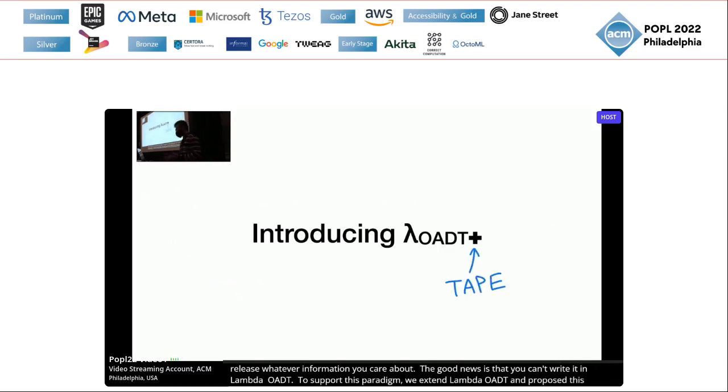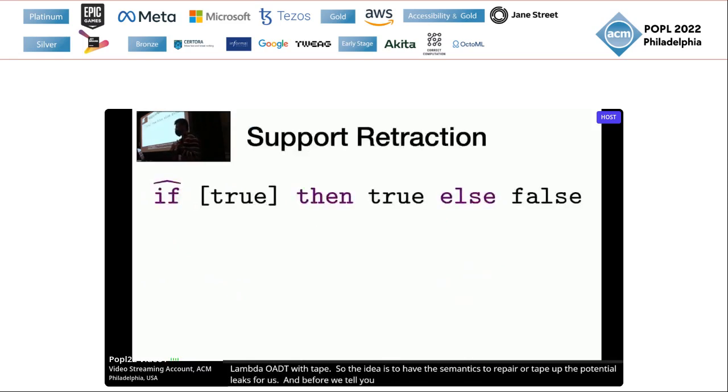The idea is to have the semantics repair or tape up the potential leaks for us. Before I tell you how that works, first we need a mechanism to define retraction functions, because you can't actually do it in Lambda OADT just yet.